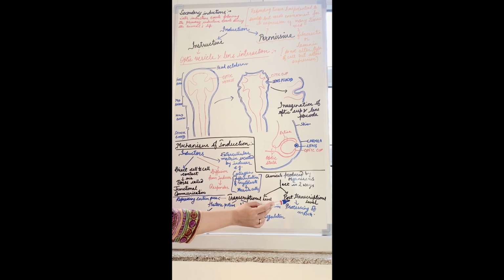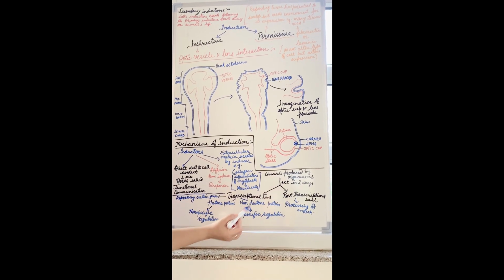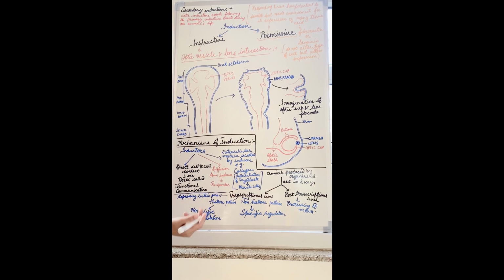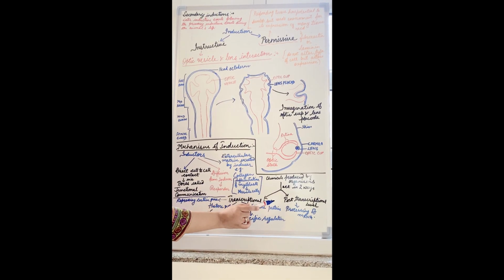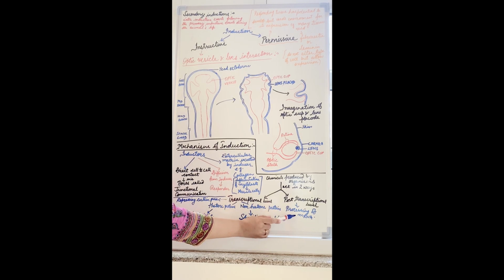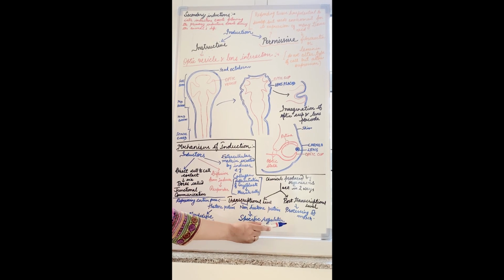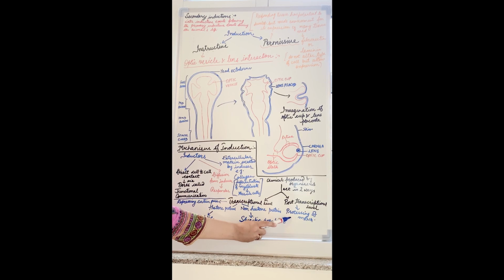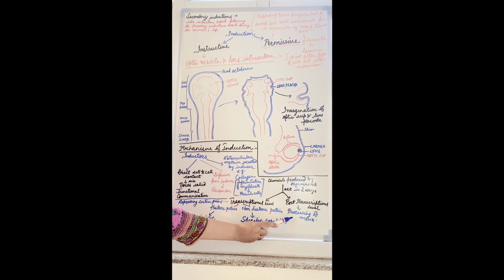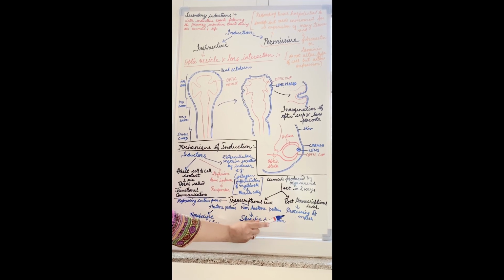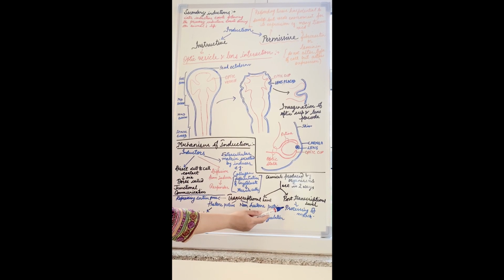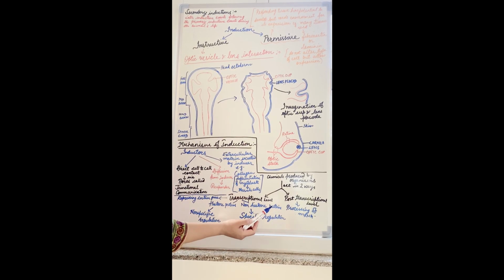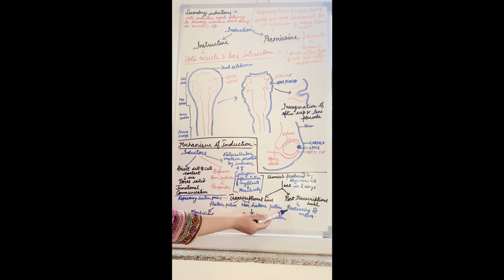Now, if we see the post-transcriptional level, means after the DNA has been transcribed into mRNA, still the cells can alter their phenotype. How? By processing of the mRNA. Processing of the mRNA means certain parts of the mRNA may be degraded or they may be made unfunctional. So this is how they can change their expression, and hence they will change the differentiation of that particular cell.